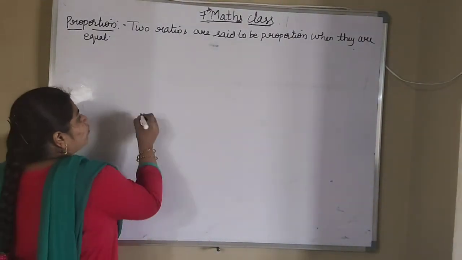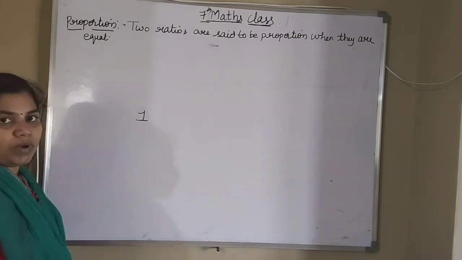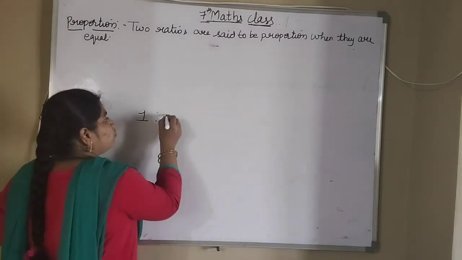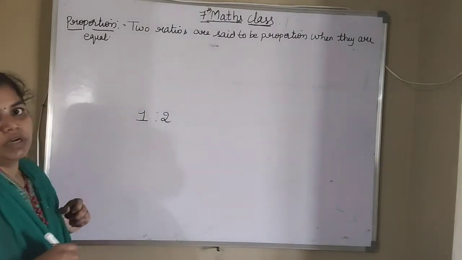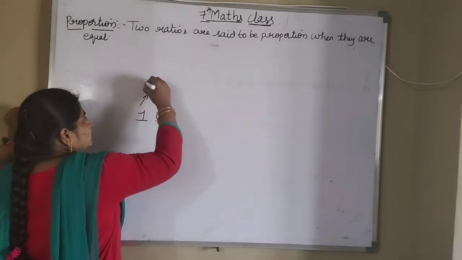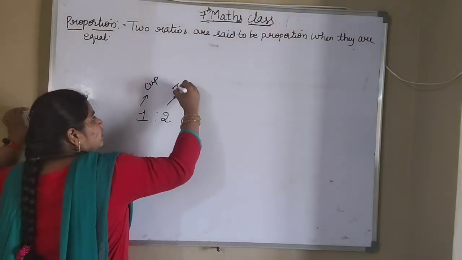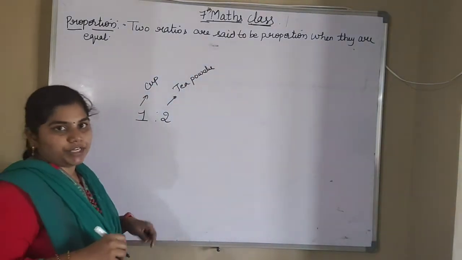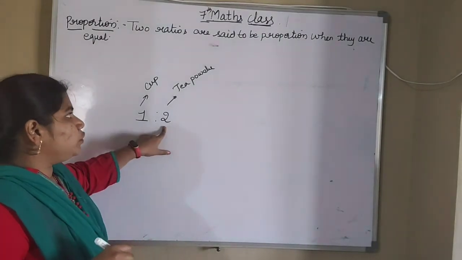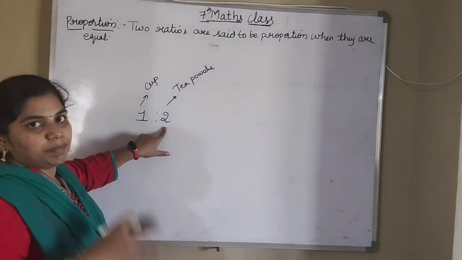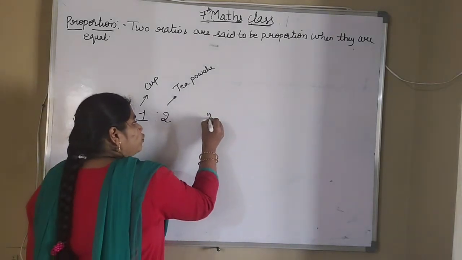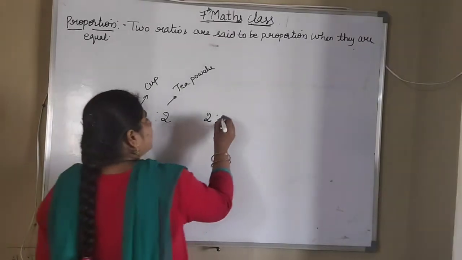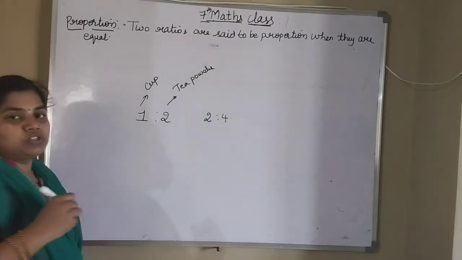Suppose for making 1 cup of tea, how many tablespoons of tea powder will you use? That is 2 tablespoons of tea powder. Okay, this is a 1:2 ratio. For 1 cup of tea, you are taking 2 tablespoons of tea powder. In the same way, for making 2 cups of tea, how many tablespoons of tea powder will you use? Automatically, you will use 4 tablespoons of tea powder.